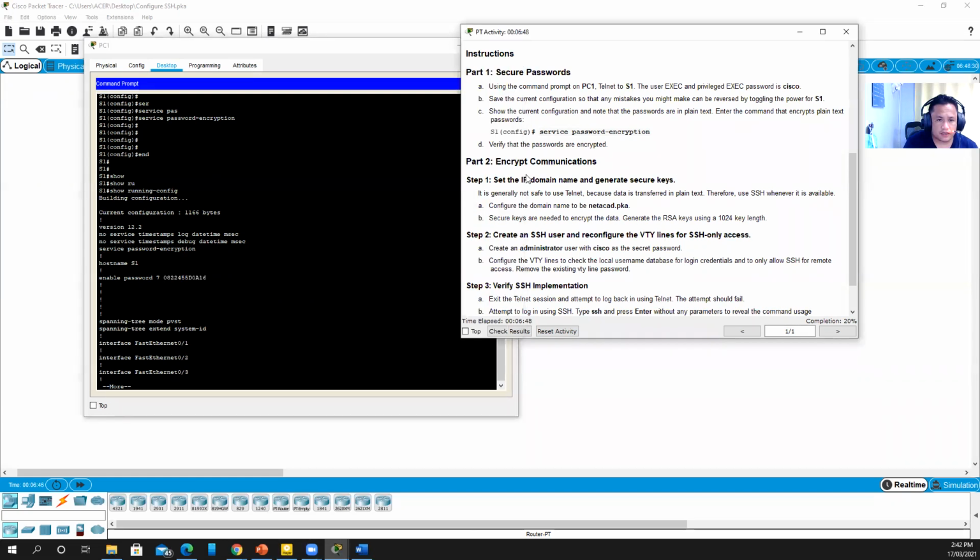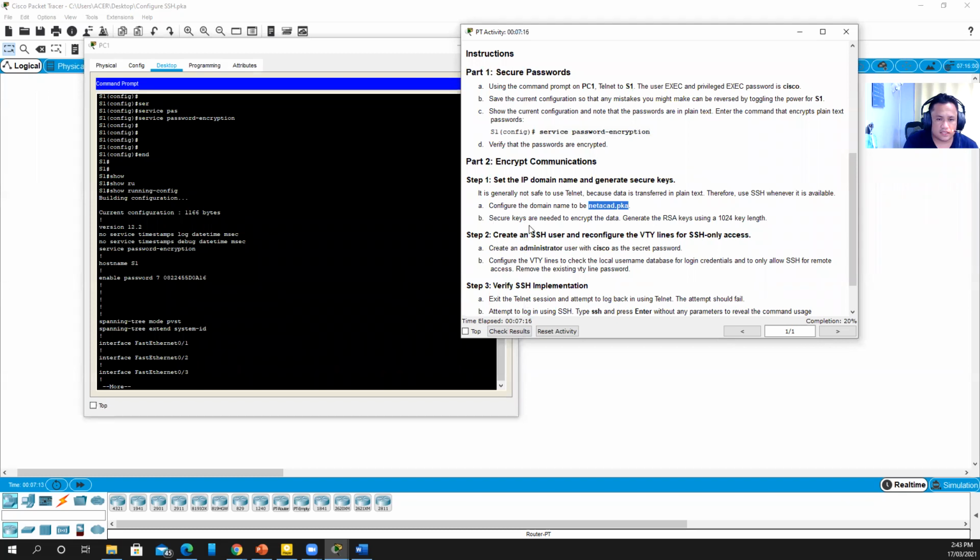So next is part 2, encrypt communication. Step 1 is set the IP domain name and generate a secure key. It is generally not safe to use telnet. Why? Because data is transmitted in plain text. Therefore, use SSH whenever it is available. Letter A is configure the domain name to be netaka.pka. So this is an example.